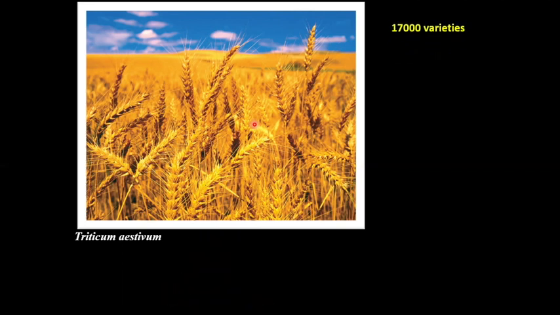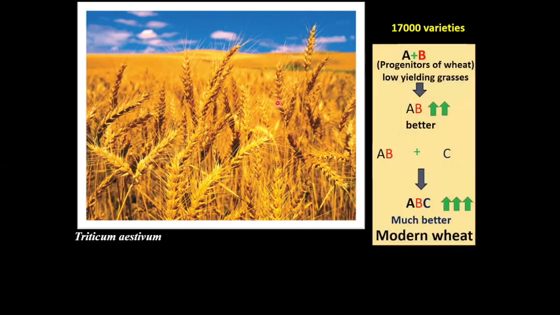Now let's see the ancestry of the wheat plant. Its progenitors were very low yielding grasses. When these two progenitors interbreed, they produce a hybrid wheat plant, and this hybrid is better than the previous low yielding grasses.